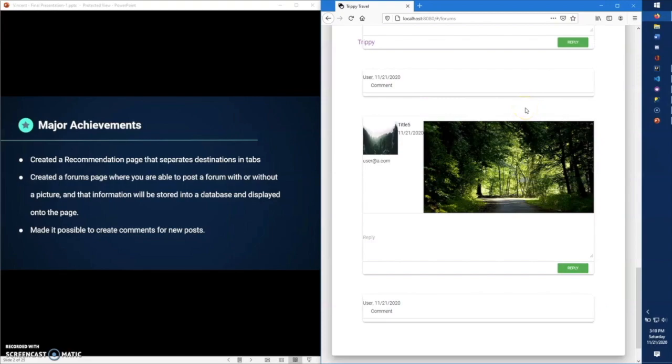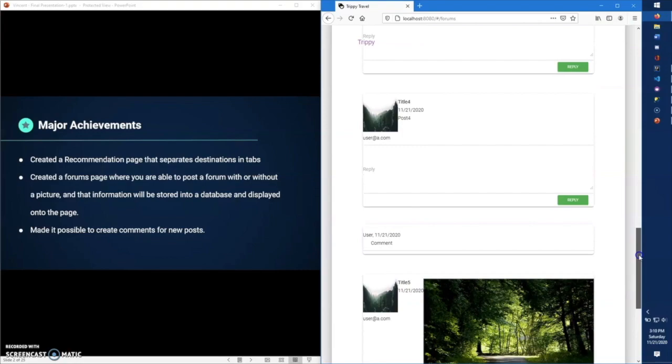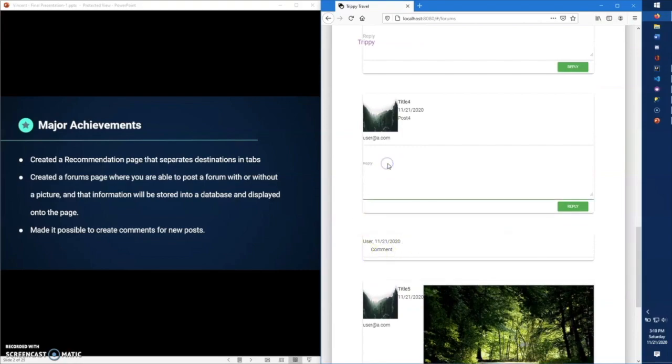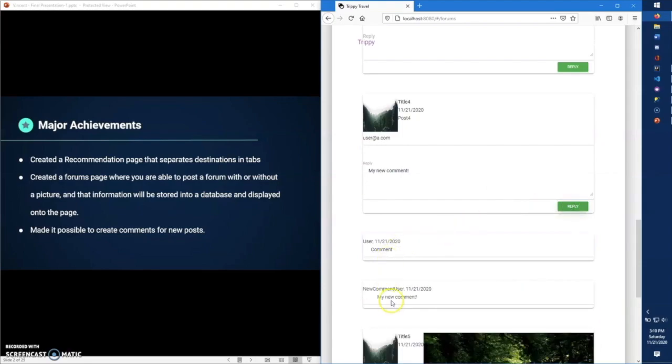I also made it possible to create comments for new posts. So if we go over to one of the new posts here that already has a comment, we can do a new comment, and then we click reply. A new comment will be displayed under the previous comment here.